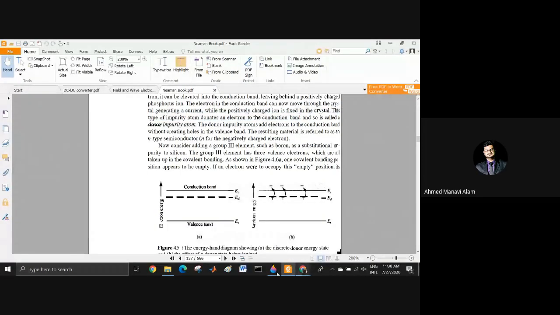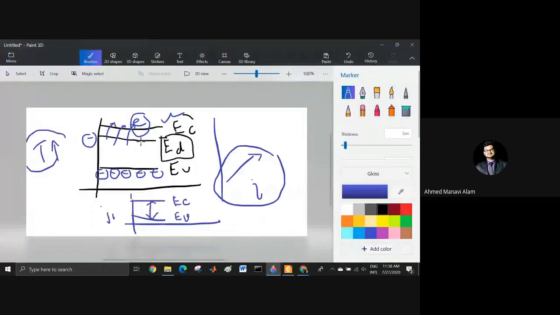Another very interesting part is that electrons have been generated in the conduction band, but no holes are created, because electrons have not gone from the valence band. If they had, a hole would have been created. Electrons have gone from the donor state, the donor energy band.